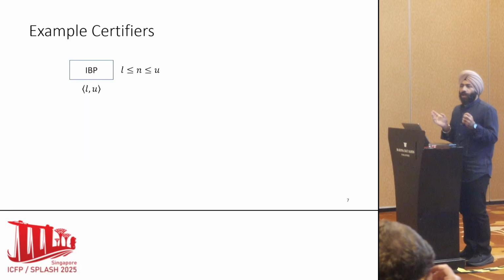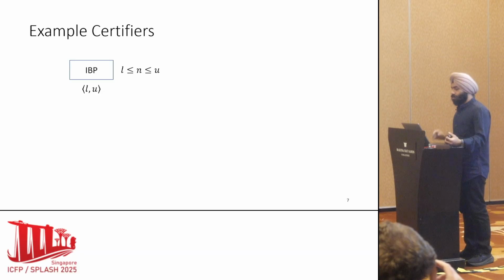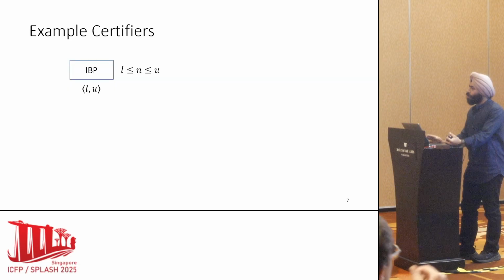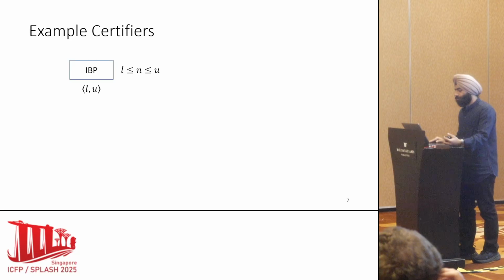So for a neural network, I'm considering a graph where the vertices are called neurons. With each neuron, IBP associates two bounds, a lower bound and an upper bound. And the constraint is L is less than or equal to N is less than or equal to U.